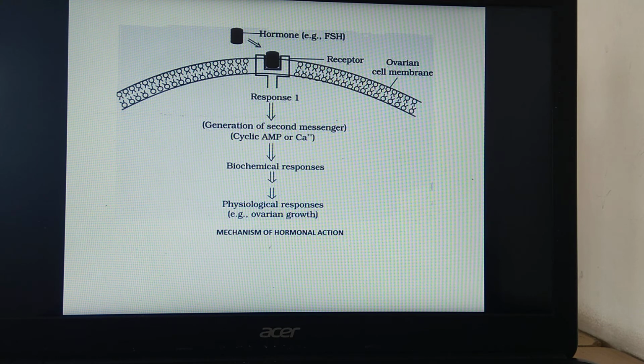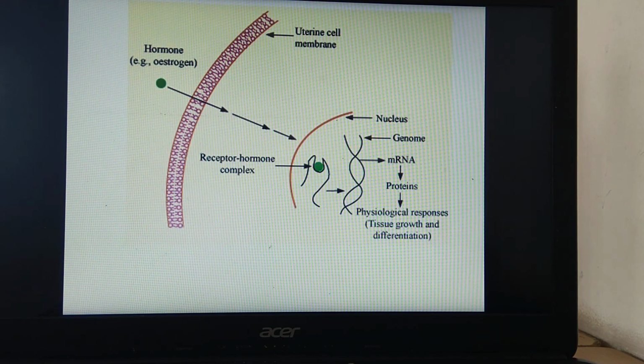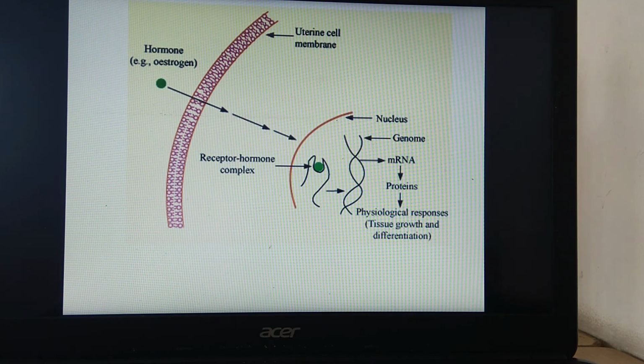Now we'll see mode of action through intracellular receptor. Mode of hormonal action through intracellular receptors. Which hormones show this type of action? Hormones which are steroid in nature. Steroid and thyroid hormones, which are lipid soluble. So we can consider here these hormones which are steroid. One example taken is estrogen.